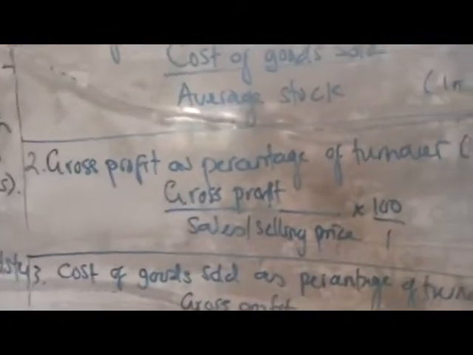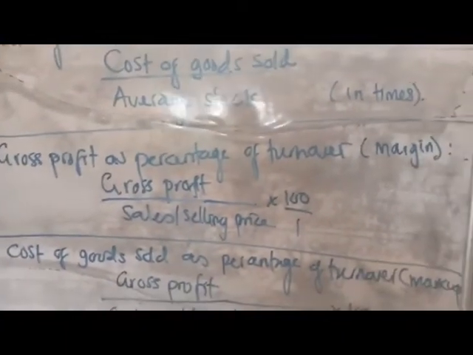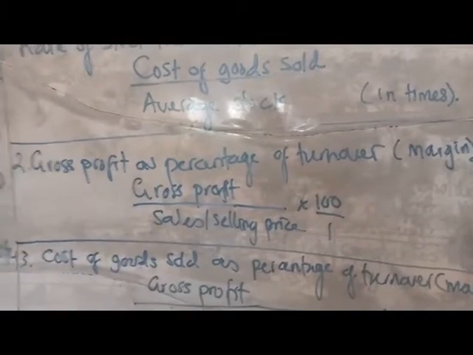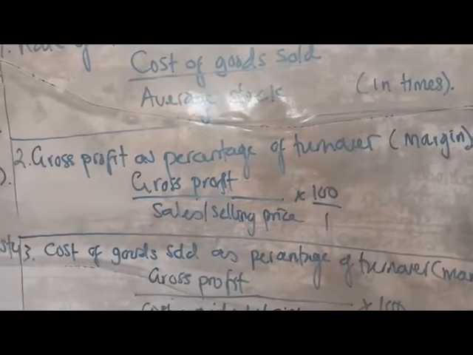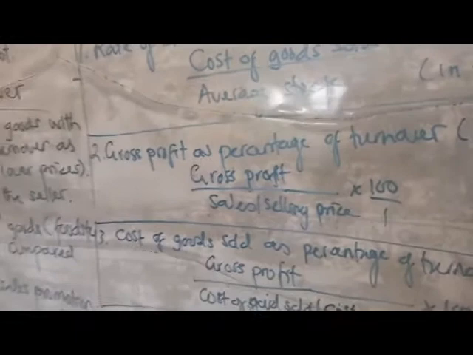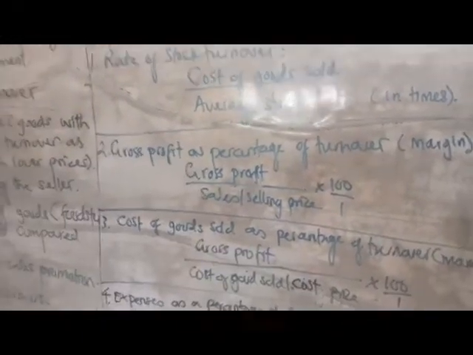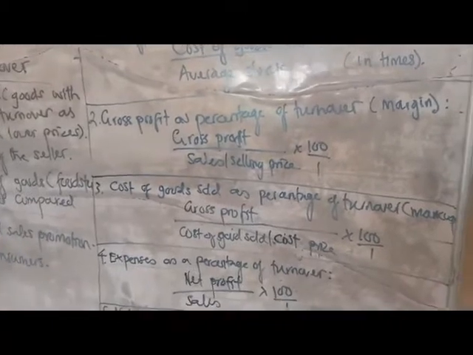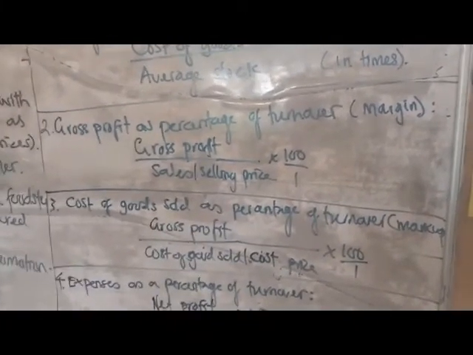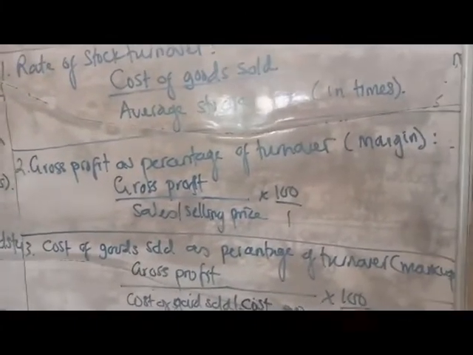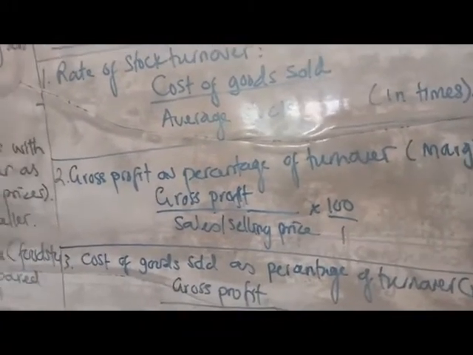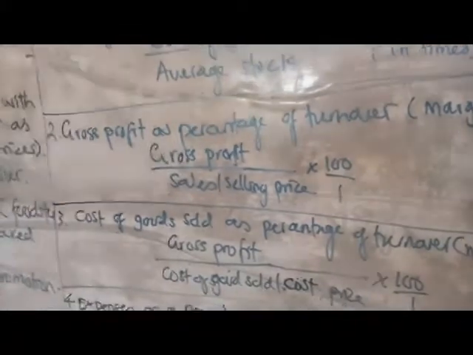Then 2, gross profit as a percentage of turnover. The percentage of gross profit from the total sales in that period. What is that percentage of gross profit as represented by the sales? Because gross profit is given as sales minus cost of goods sold. So in other words, your sales or your turnover can be gross profit plus your cost of goods sold.